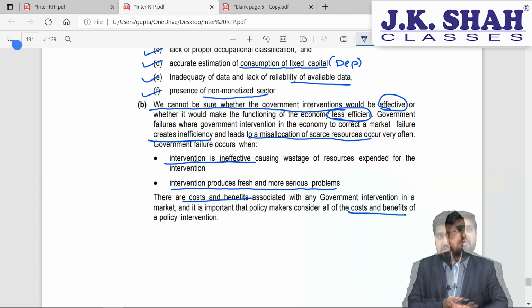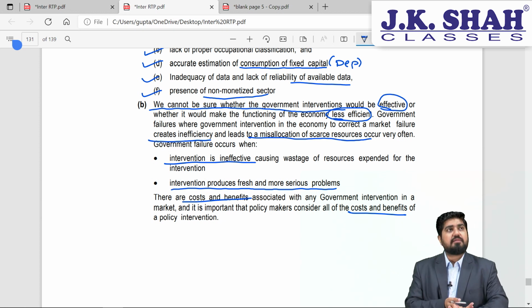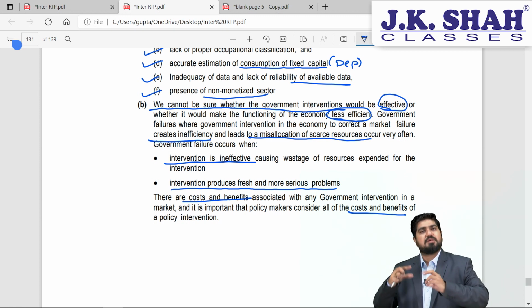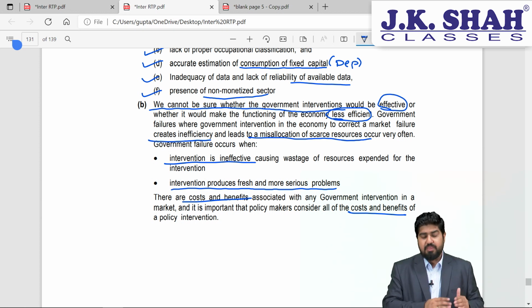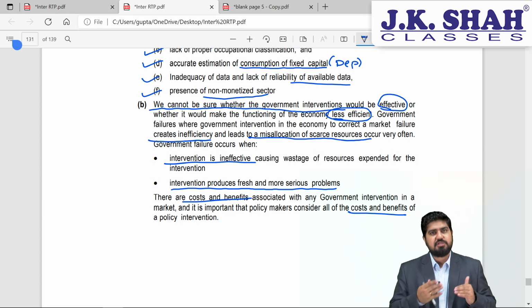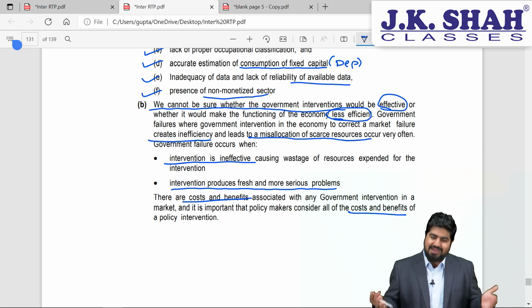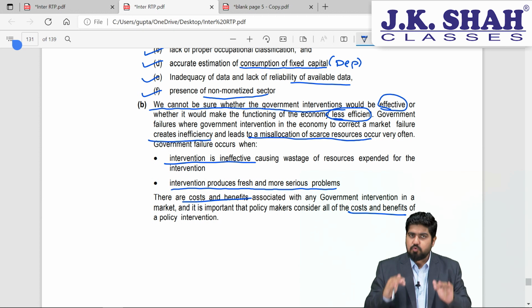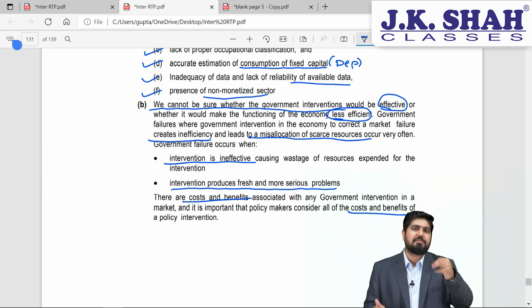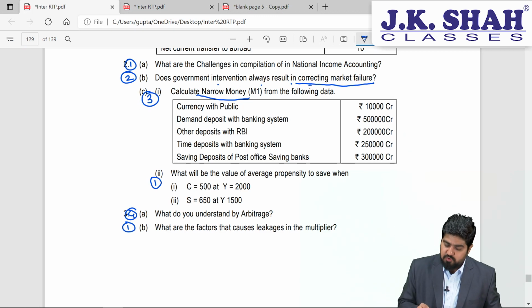Government can control market failure by dealing with externalities. So, wherever there is positive externality, government must support it. Whenever there is negative externality, government will try to curtail it. Whenever there is incomplete information, government will intervene and try to provide the right information. So these are indicative points which you can add to this answer to make it very concrete, and you will get full 3 marks. Let's go ahead to the next question, students.